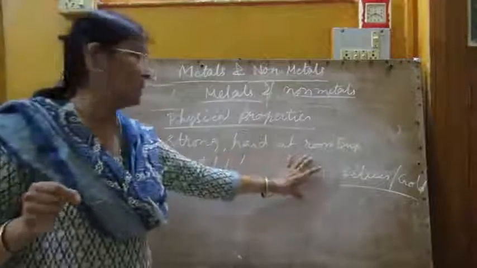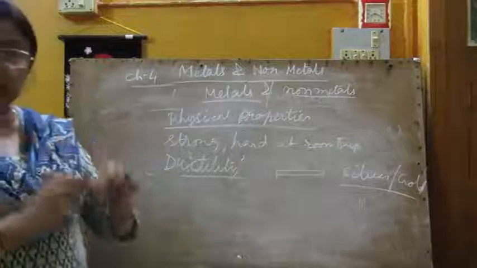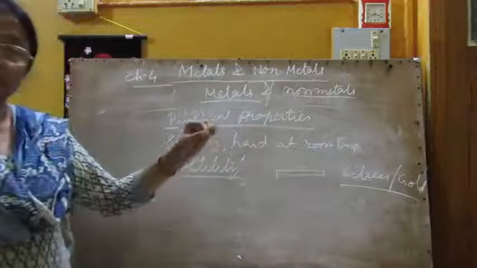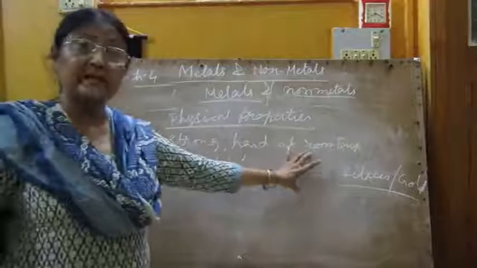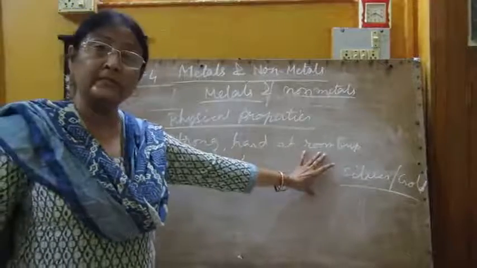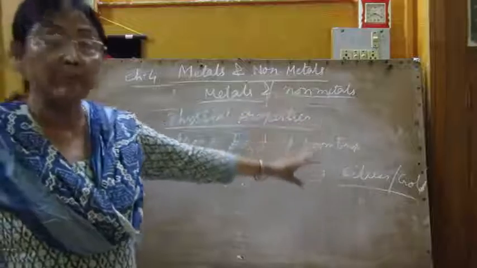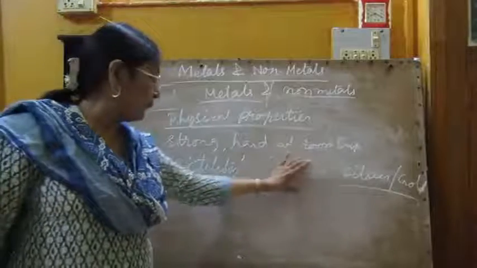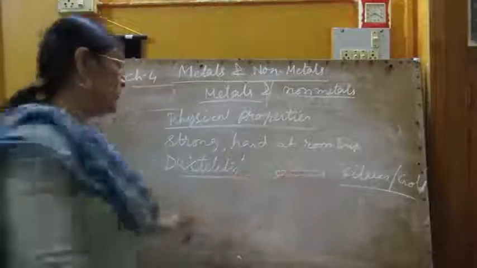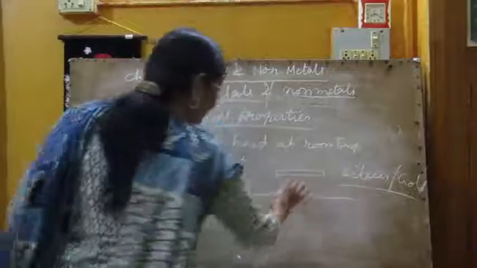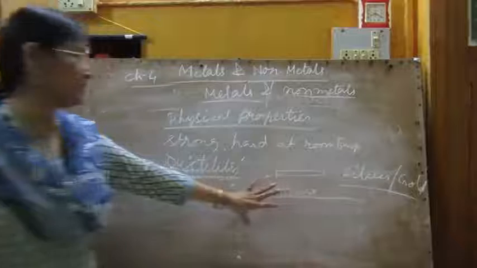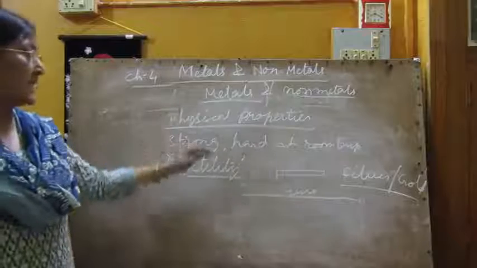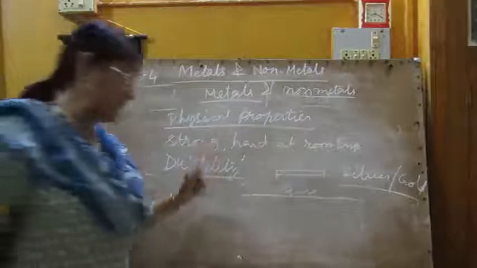This is another quality. Without breaking this rod, by heating or by any other process, you can make this one a thin wire. Whereas this property is not there in non-metals. You cannot make a non-metal into thin wire. So the property by which you can make metals into thin wire is called the ductility of metal. This is the second property of metals and non-metals.